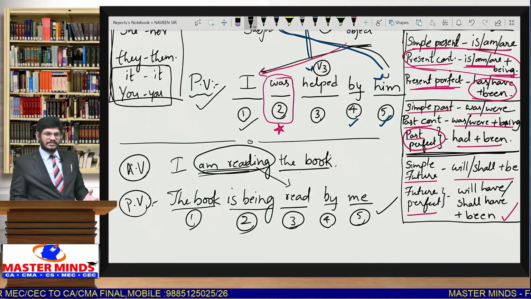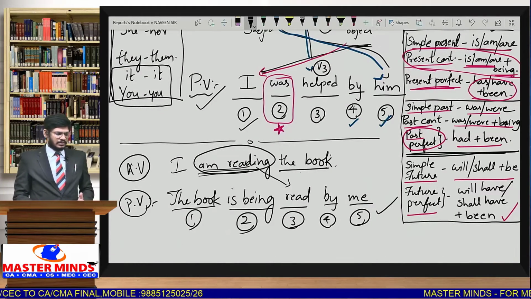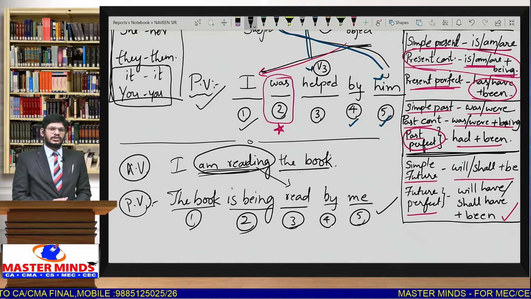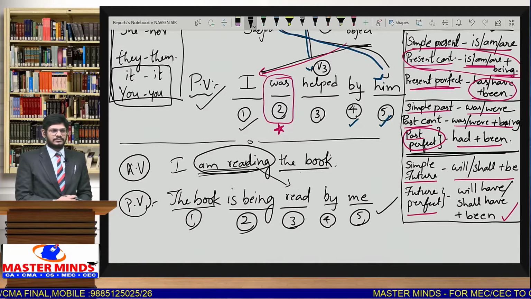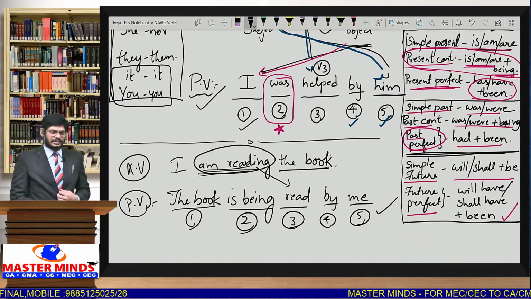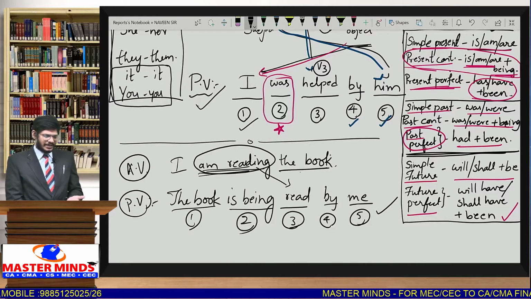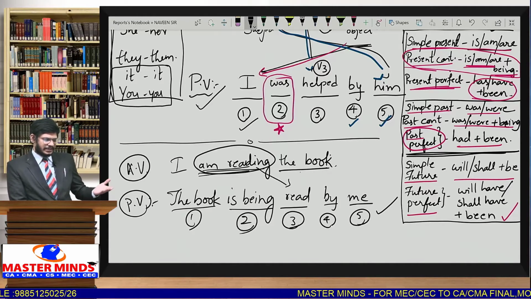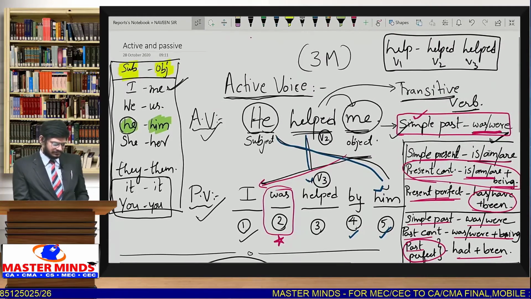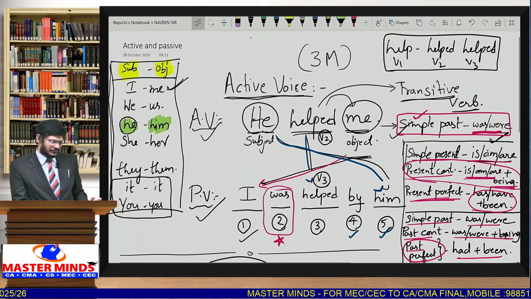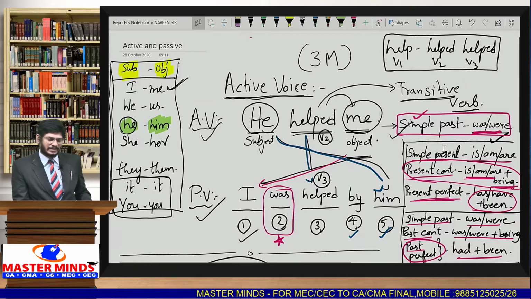So if you are strong with the basics, you can easily understand the concept, however difficult it is. If you understand this table and the things that I told you on the first screen, if you understand these 5 steps, that's it. The active voice, passive voice is there in your mind.